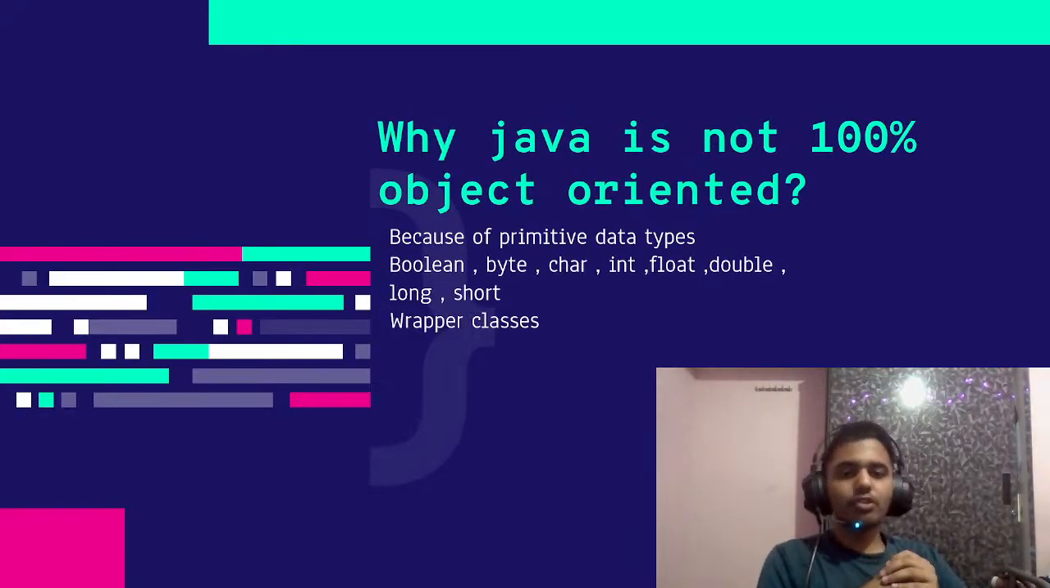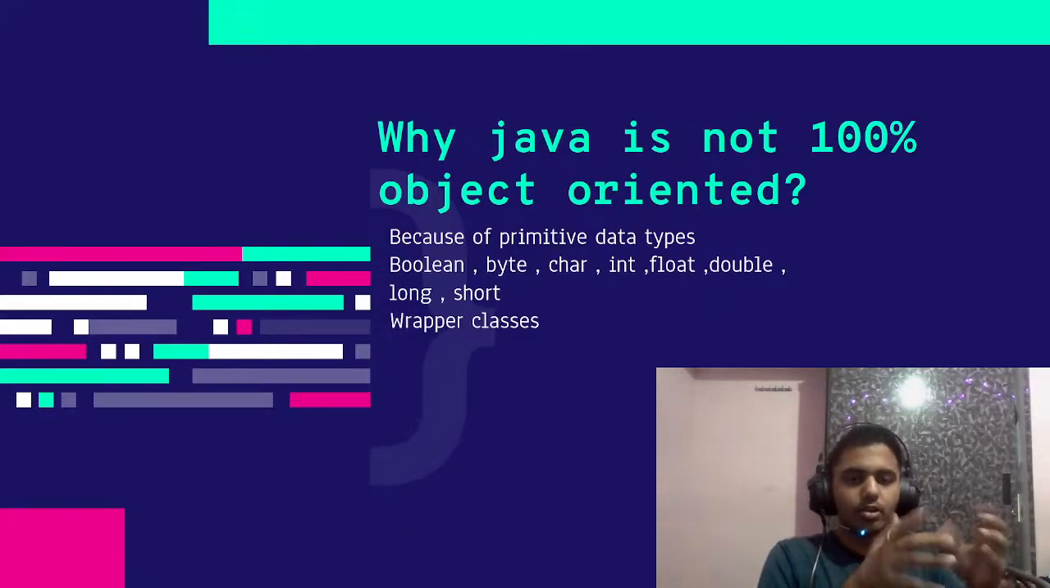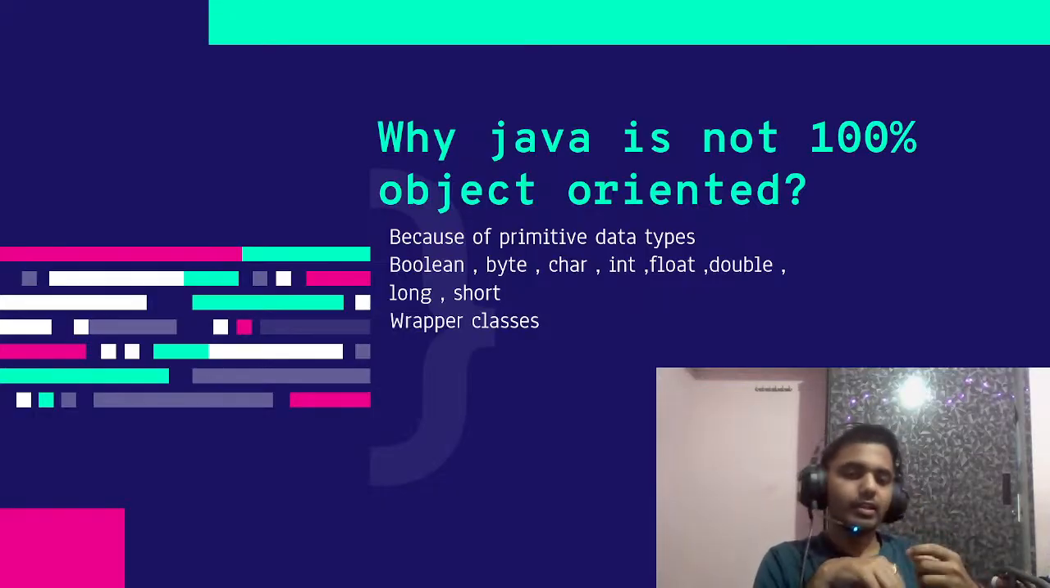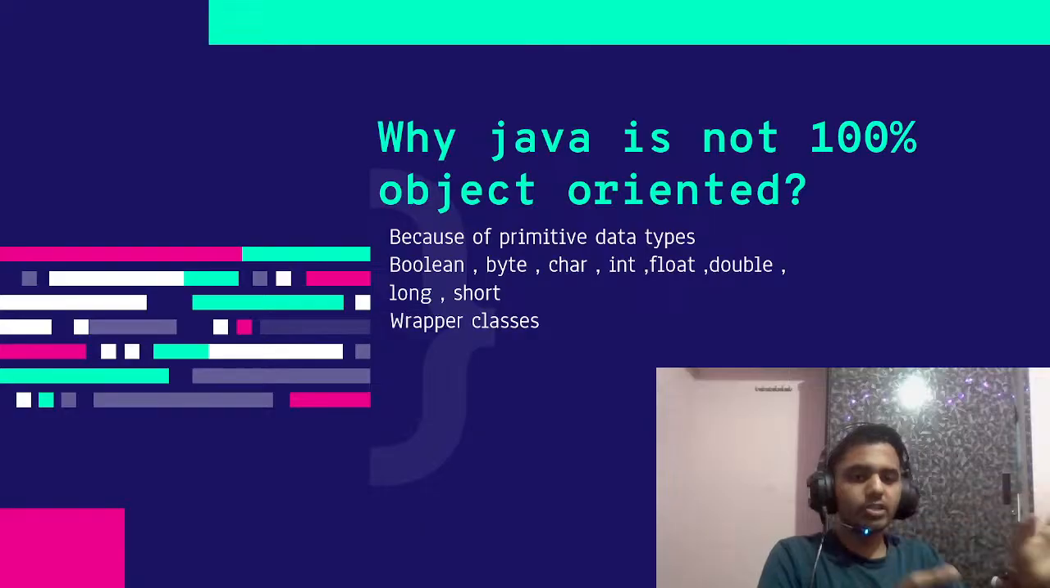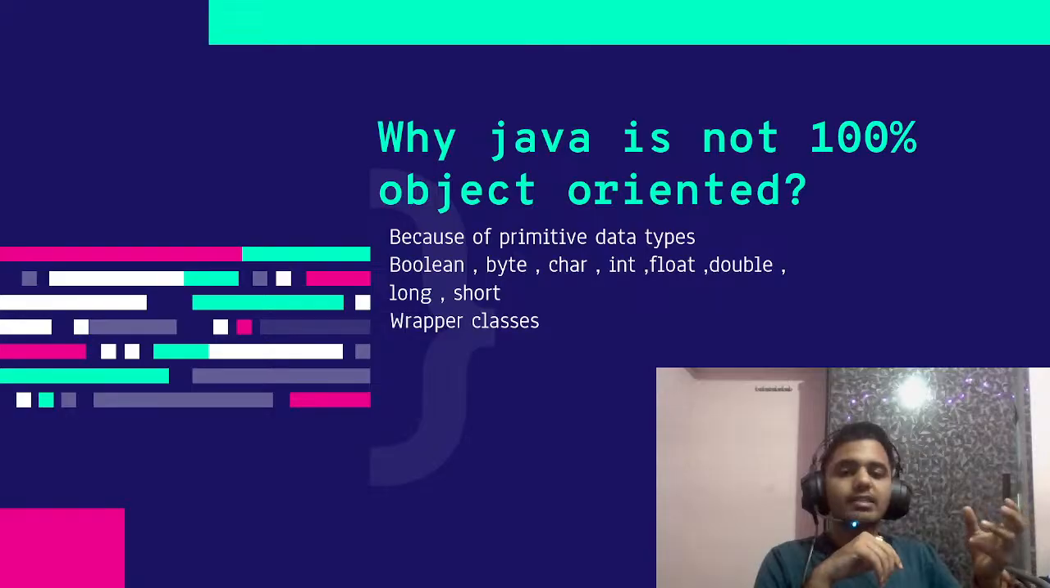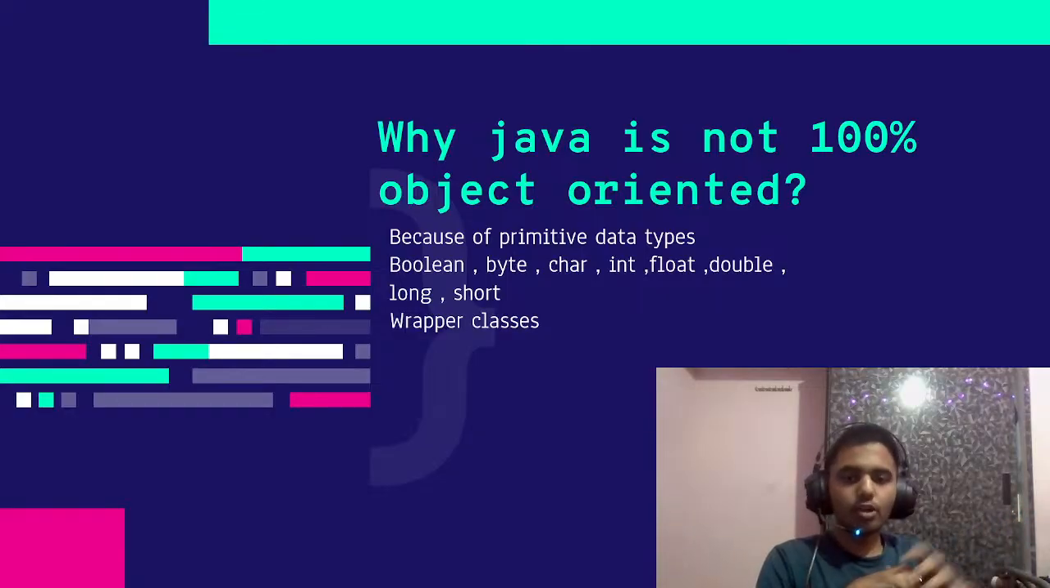Why is Java not 100% object oriented? It's a bit twisted, because when you learn Java and refer to online sources, you will learn that Java is purely object oriented, and it is, but it is not 100% object oriented. Why? Because of its primitive data types. It has primitive data types like boolean, byte, char, int, float, double, long, and short. There are 8 primitive data types. There are non-primitive data types as well, but because of the primitive data types, it's not 100% object oriented.